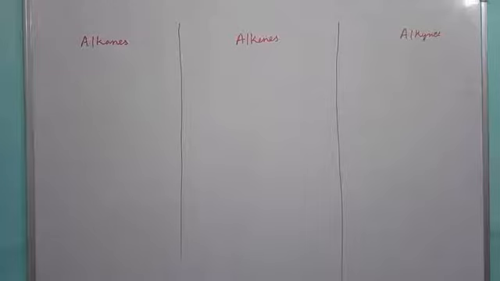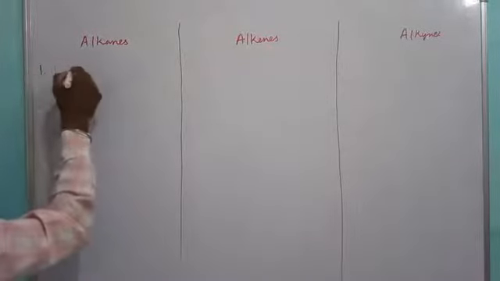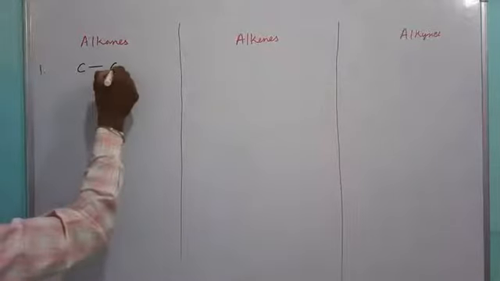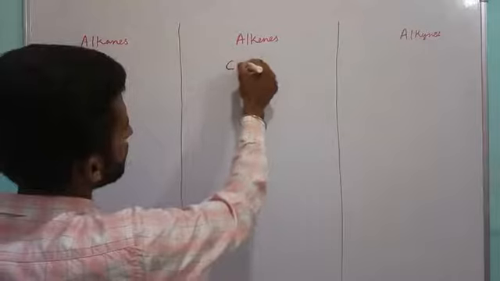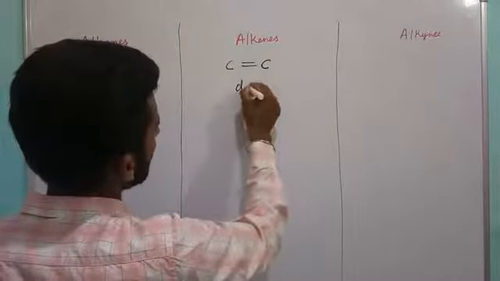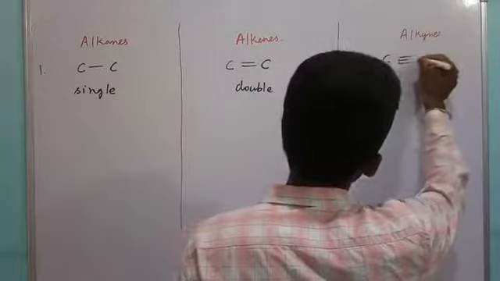Now alkanes, alkenes and alkynes we can study separately here. Alkanes are compounds containing carbon-carbon single bond. Alkenes are compounds containing carbon-carbon double bond. And alkynes contain carbon-carbon triple bond.